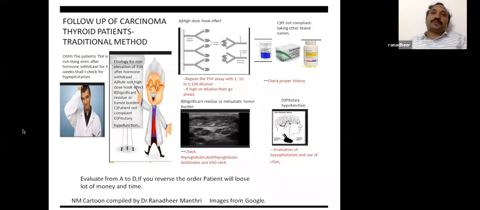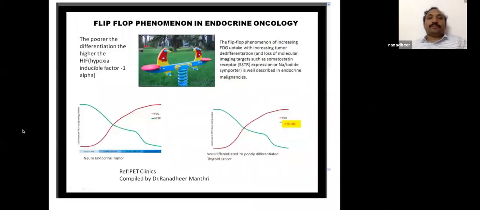And the last is pituitary function. You evaluate from A to D, that is high dose hook effect, significant residue, patient non-compliance, and pituitary hyperfunction. Then it is easy. Otherwise, if you start evaluating from pituitary hyperfunction, the patient will lose a lot of money and time.